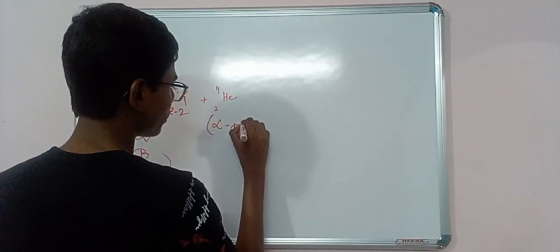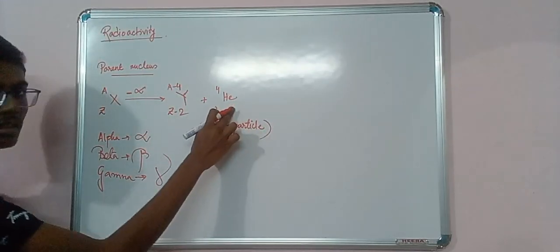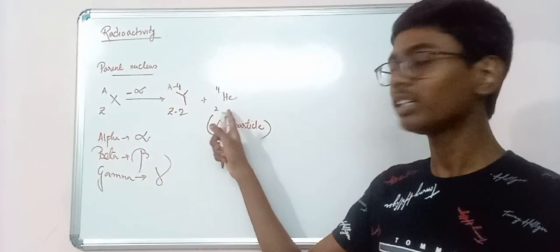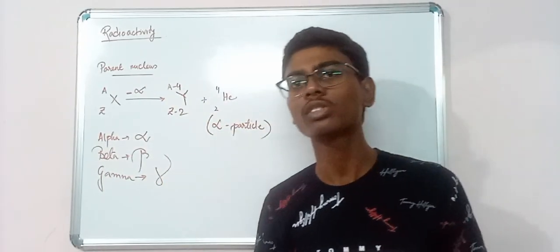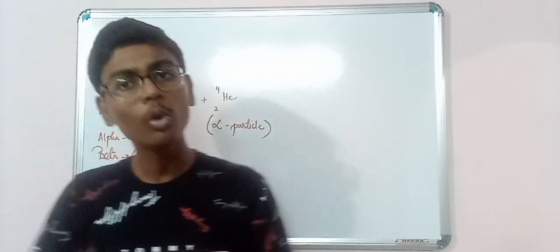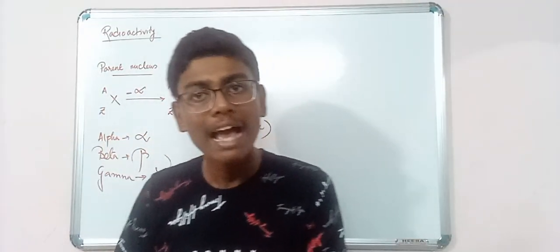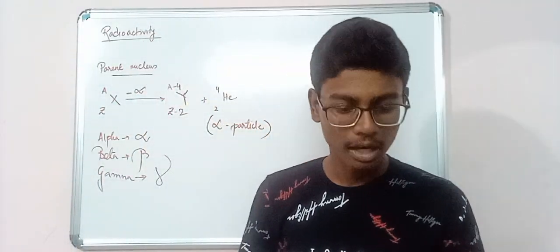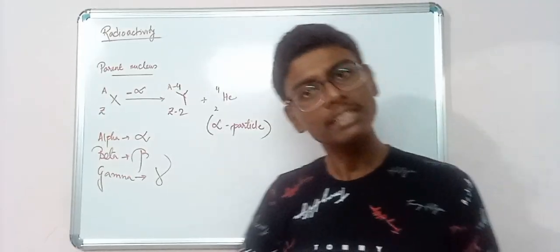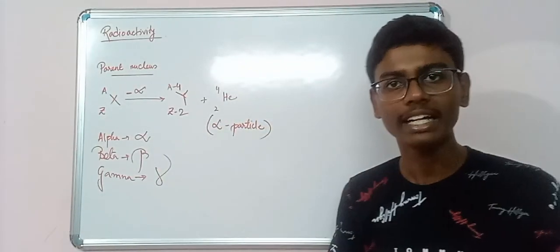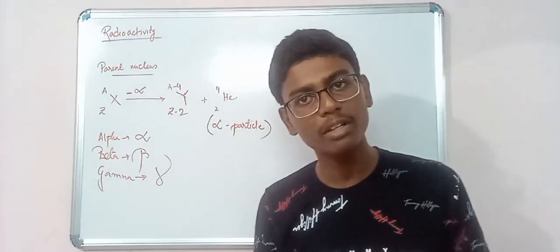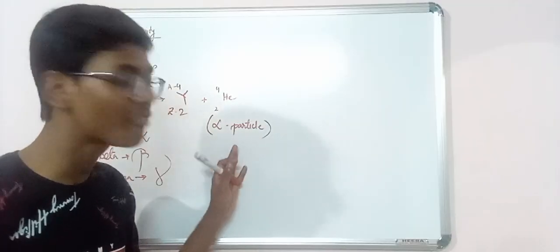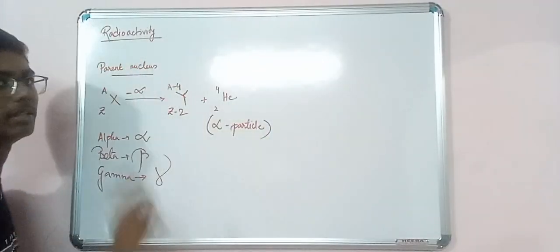This is the nuclear composition. The nuclear composition of the alpha particle is exactly similar to helium, right? The atomic number is 2 and it is unique. The atomic number for all is not the same. If helium has atomic number 2, no other element in this universe can have atomic number 2. Only helium can have it. So if the alpha particle has atomic number 2, that means it is helium, because helium has its own unique identity, that is, atomic number. And what is the mass number of helium? 4. The mass number of this was also 4. Henceforth we can say that this alpha particle which got emitted is nothing but helium.